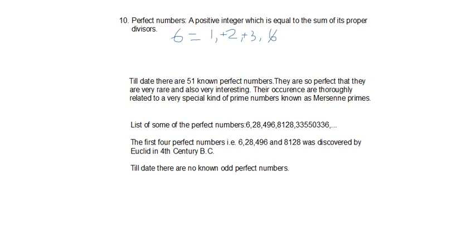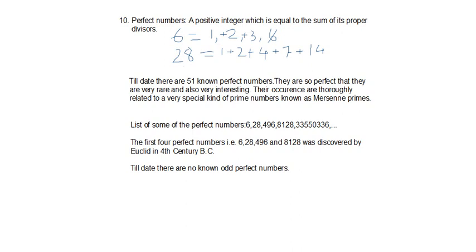After 6, we have 28. 28 is the next perfect number, and its factors are 1, then 2, then 4, then 7, then 14, and then 28. But 28 is not a proper divisor, because it is the number itself, so we'll not consider 28. We'll consider only the proper divisors, and if we add them, we'll get 28 itself.